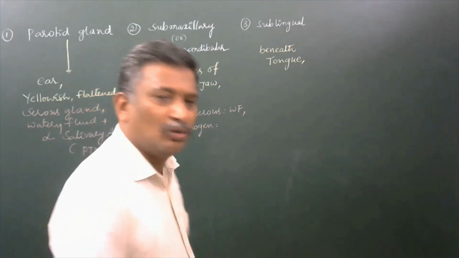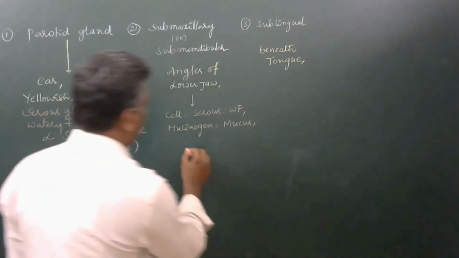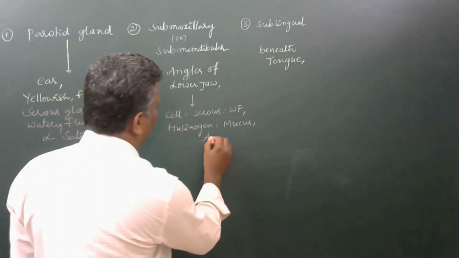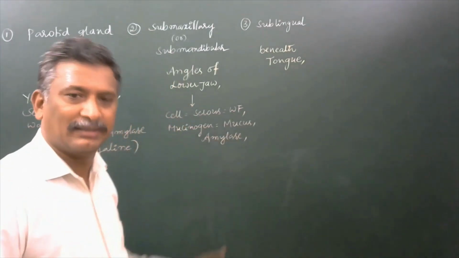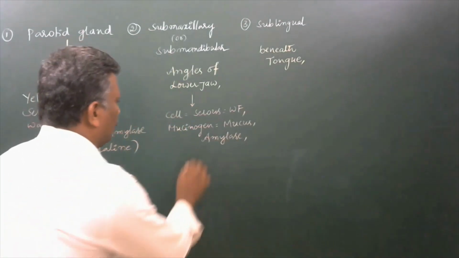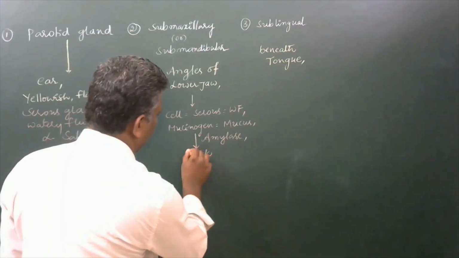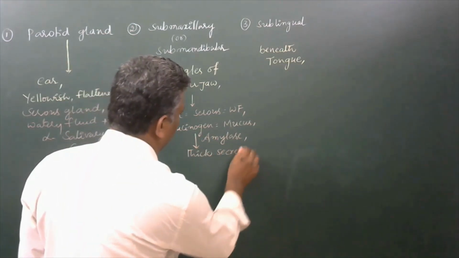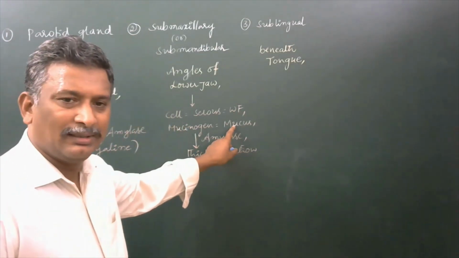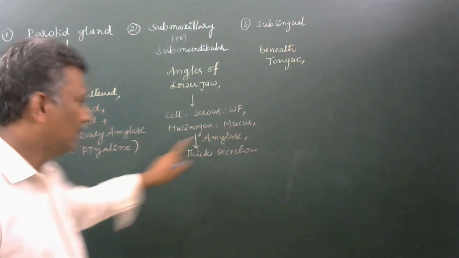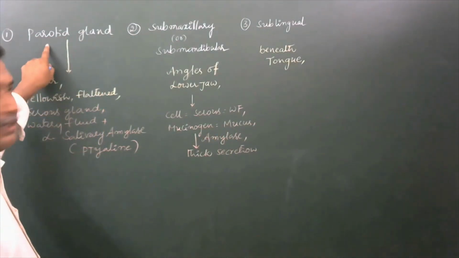They secrete mucus. And salivary amylase, an enzyme, is also secreted by them, and which is somewhat thick secretion because of the presence of mucus. That mucus is not available in the secretion secreted by the parotid gland.